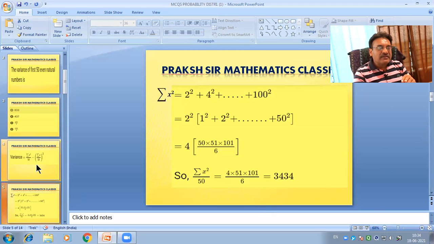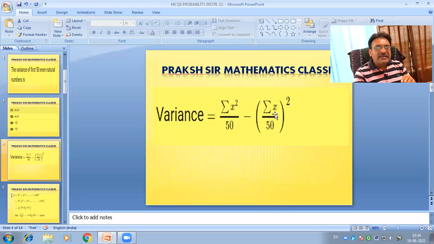Next we find here sigma x upon 50. And then we subtract this, we get the required variance. Sigma x, that is the sum of the first 50 even natural numbers.